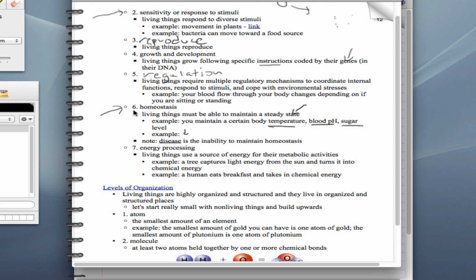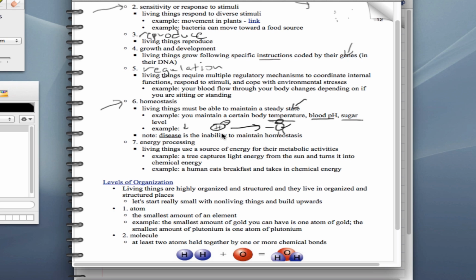One thing to note, though, is that homeostasis does not mean things always stay the same, right? When you were a baby, here's you as a baby. I'm going to draw you as a baby, okay? There you are. There's your little mouth and eyes, and you're in like a little blanket here. When you were a baby, you grew to be a fully grown adult. Here's you as an adult. Throughout this entire process, from baby to an adult, you maintained body homeostasis, even though your body was changing. You were able to maintain homeostasis.